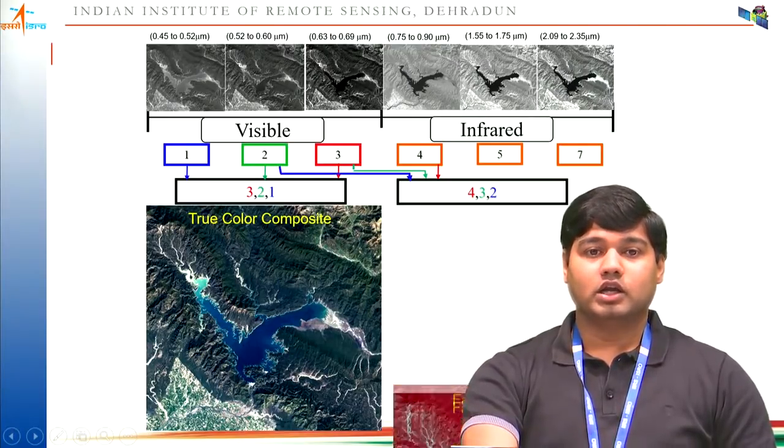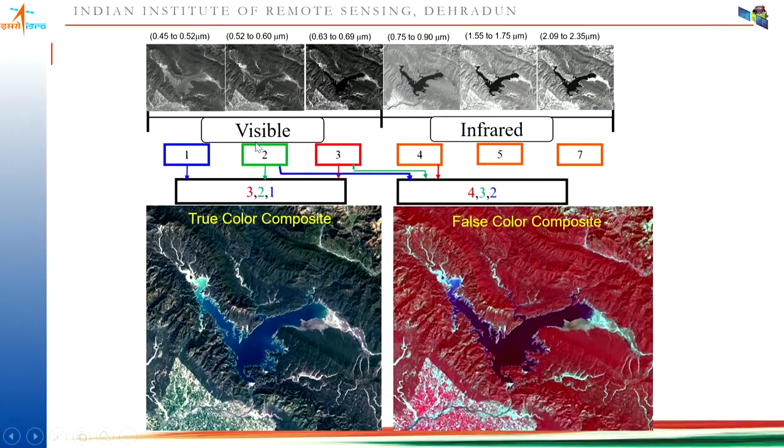But when you are using near infrared through red, red through green, and green band through the blue color gun, that is called standard false color composite. Other than these two combinations, whatever composites there are, they are normal false color composites, but this is called standard false color composite because it is able to differentiate most of the features and we are able to segregate most of the information in this color combination.